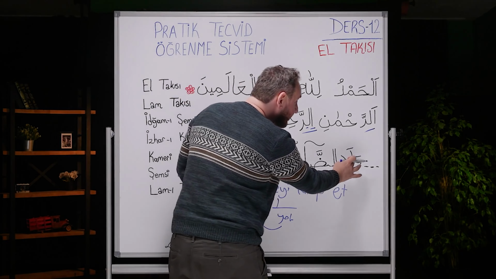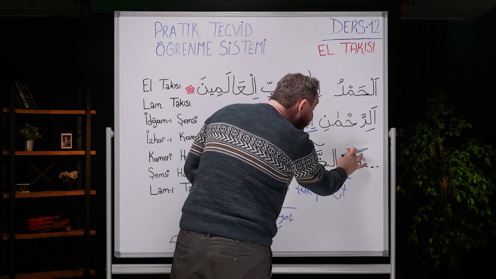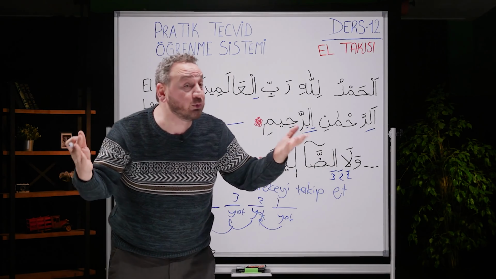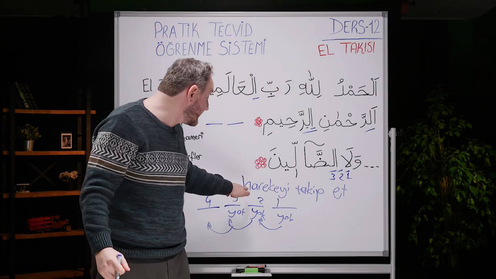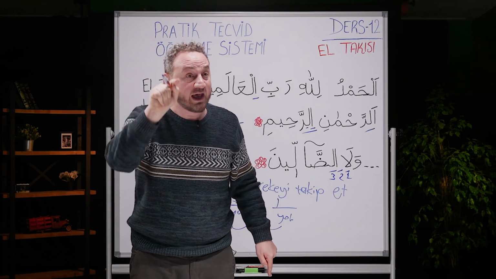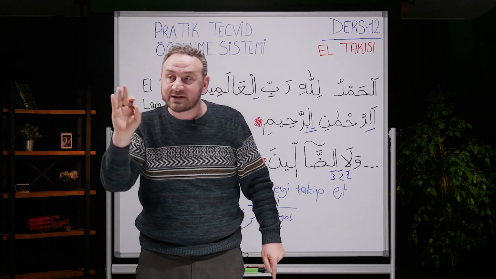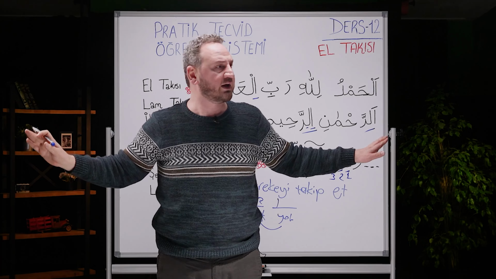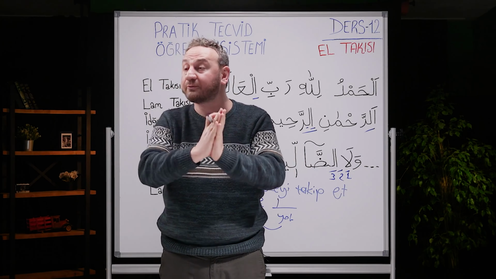So we will connect the lam all the way here to dad. What will we do to these three letters here? We won't read them. Why won't we read them? Because we said follow the haraka. Follow the fatha, kasra and dhamma, and so we followed the haraka. We came, we looked, we saw no haraka. What do we do? Move on to the next letter.